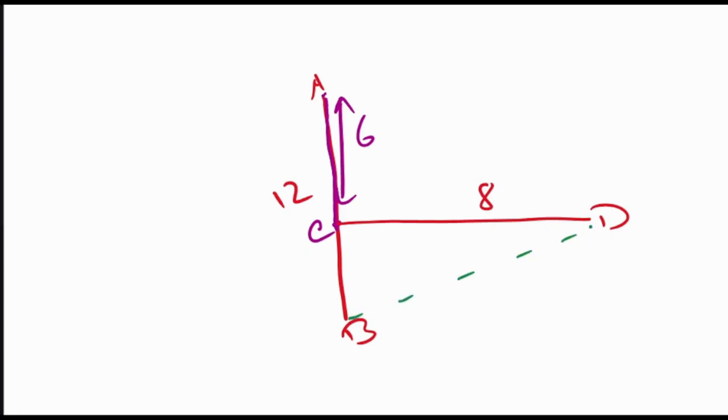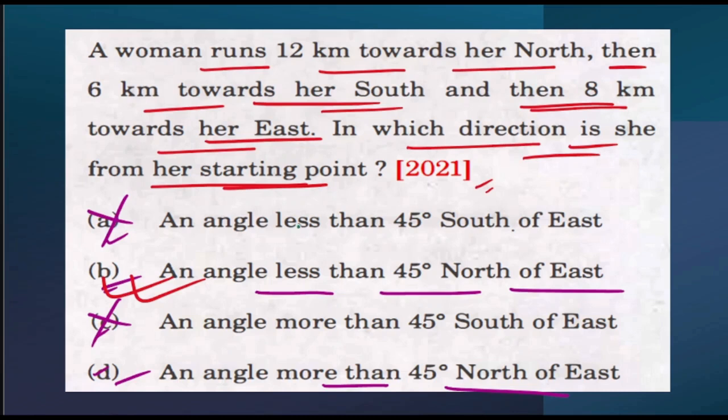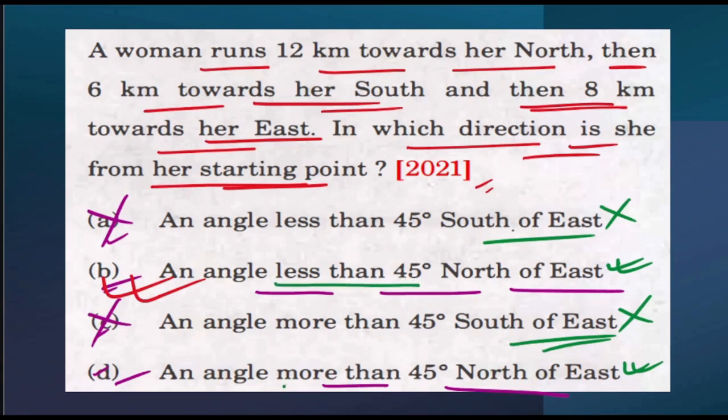Now we can easily say that this is my north direction, the person is now over here, and this was my starting point. So we can simply say that the person is currently in the northeast direction from the starting position. So we can easily ignore this particular option because it says south of east, which is wrong. But now we are stuck between these two options, north of east and north of east. What is the difference between them? The only difference is that one says an angle less than 45 degree, and the other says an angle more than 45 degree.